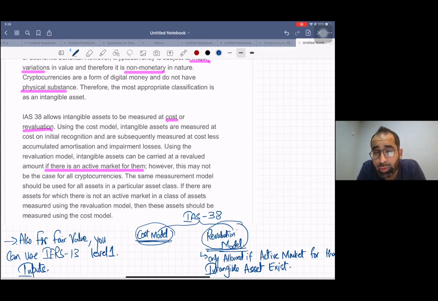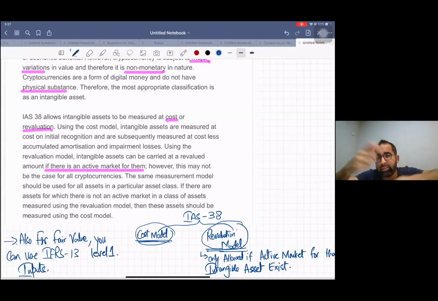But one more thing to learn, relevant for your SBR course. In IAS 38 it is written in very clear-cut words that we can apply the revaluation model only on those intangible assets whose active market exists.